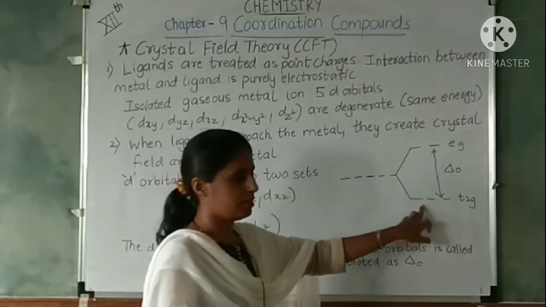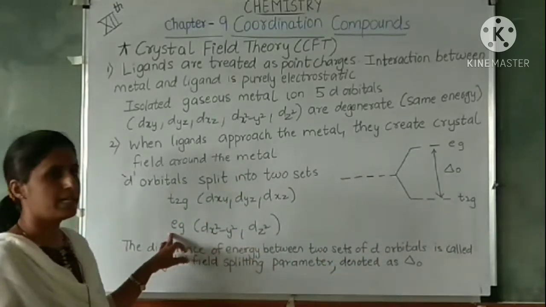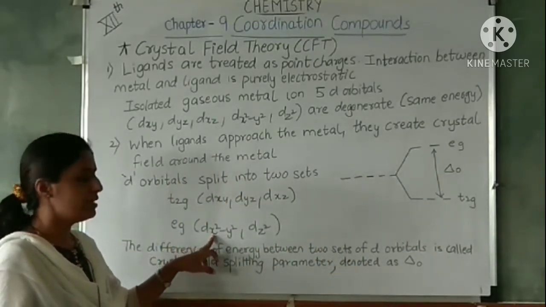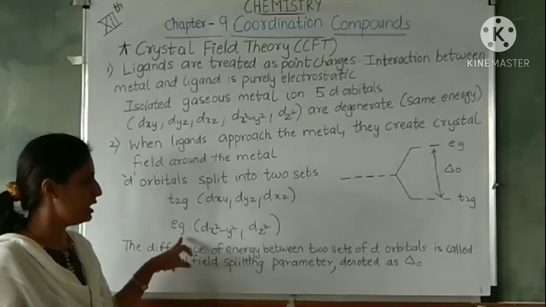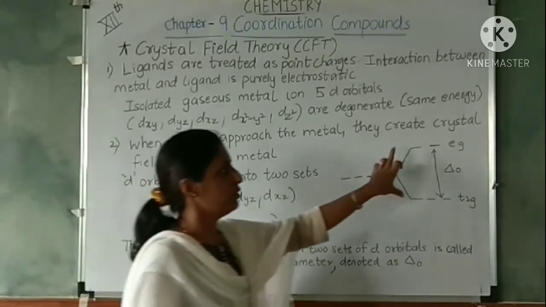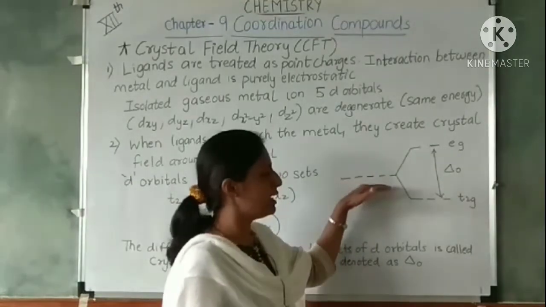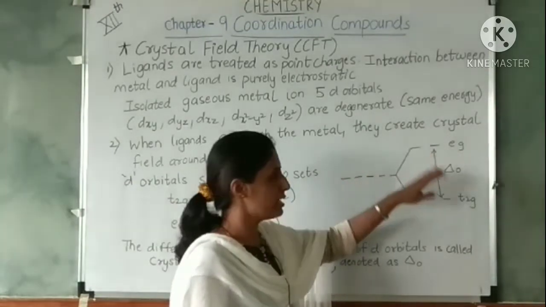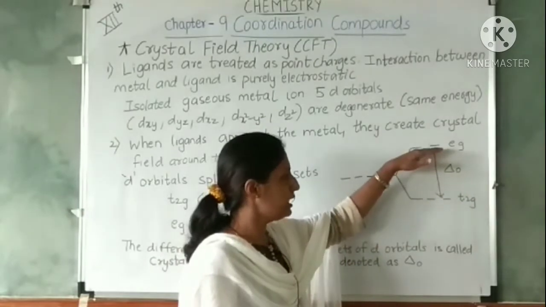The second set is Eg, which contains dx square minus y square and dz square. So the d orbitals are split in two sets, T2g and Eg.